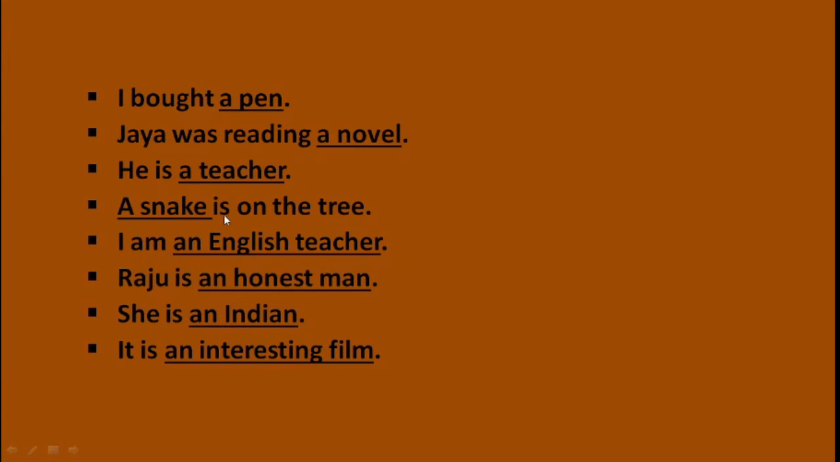Now look at these examples. I bought a pen. Jaya was reading a novel. He is a teacher. A snake is on the tree. I am an English teacher. Raju is an honest man. She is an Indian. It is an interesting film. So in all these examples I have underlined the nouns and the articles a and an.